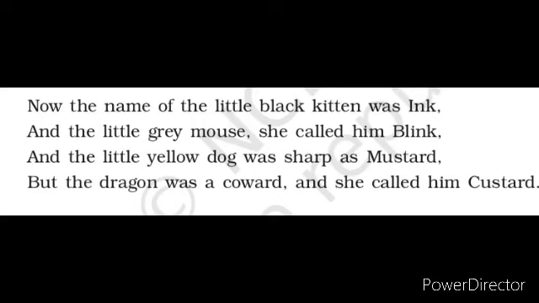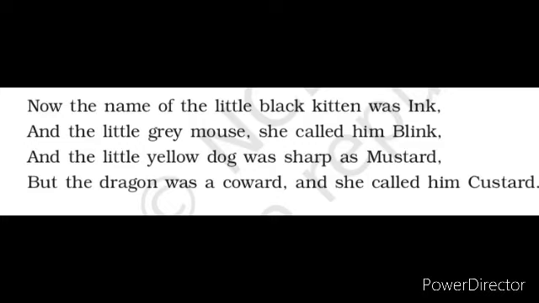She calls him Custard. And in this stanza we can see in the first line, now the name, that is alliteration, N is the initial consonant sound, and again name, N is the initial consonant sound. And the second line beginning with the word and, and the third line beginning with and, that is anaphora. As I said, repeating words at the beginning of neighboring sentences is anaphora. And next, the third line, the little yellow dog was sharp as mustard, that is simile. Dog was sharp as mustard.